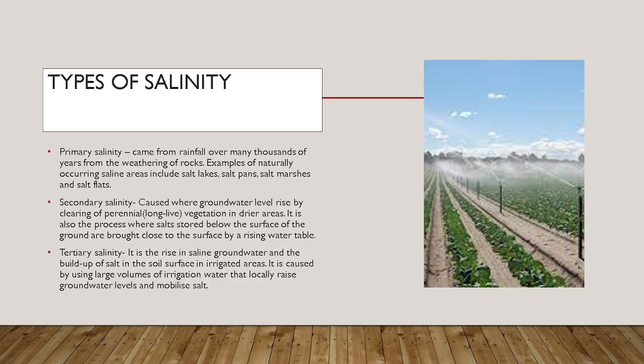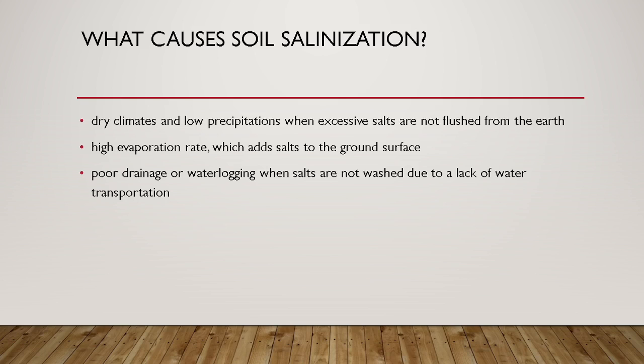And lastly, tertiary salinity. It is the rise in saline groundwater and the buildup of salt in the soil surface in irrigated areas. It is caused by using large volumes of irrigation water that locally raise groundwater levels and mobilize salt. Next, we have causes of soil salinization.